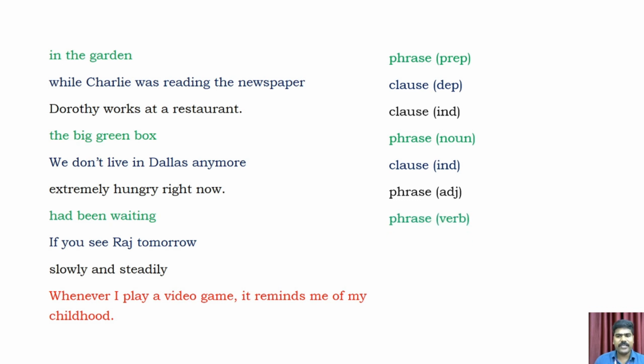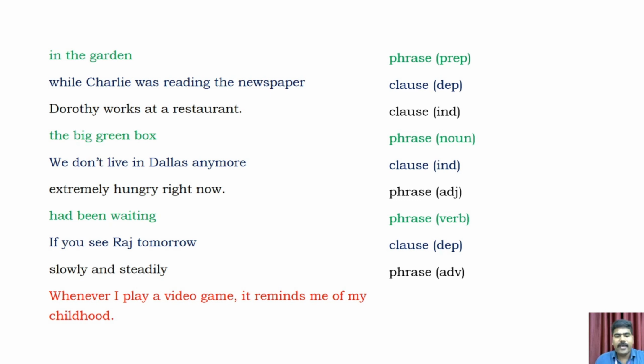That's also a phrase, a verb phrase. If you see Raj tomorrow, it's a clause and a dependent clause. It's depending. Next one: slow and steadily. Phrase, adverb phrase.